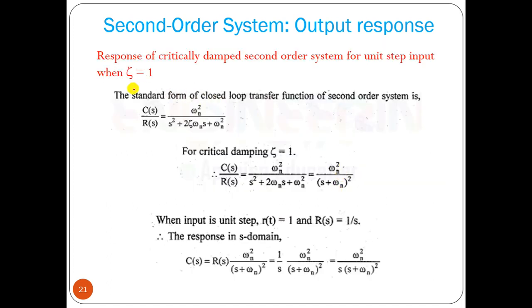Now let us see what will happen if we take the zeta value equal to 1. It is the critically damped response if zeta equals 1. If we apply a unit step, what will be the equation? Let us find out. So if zeta equals 1, this will be your equation. It will be s plus omega n square. If we apply RT equal to 1, unit step, RS equals 1 by S, so it will be multiplied by 1 by S. That is the term.